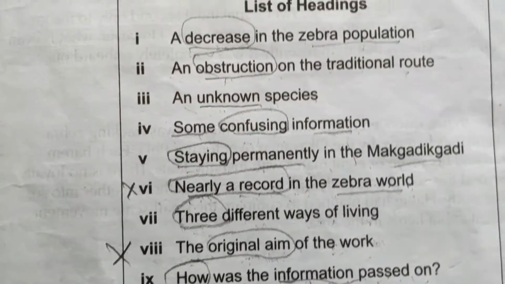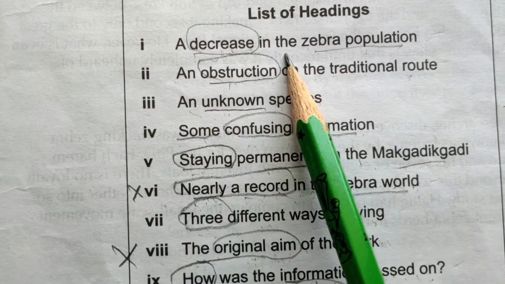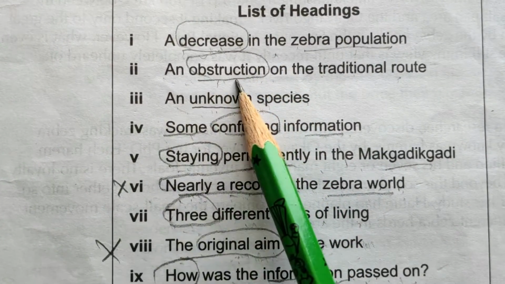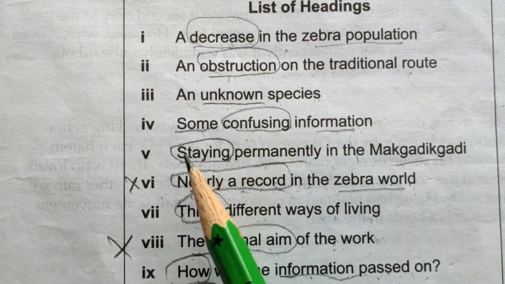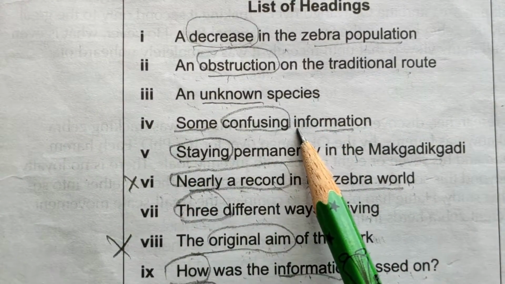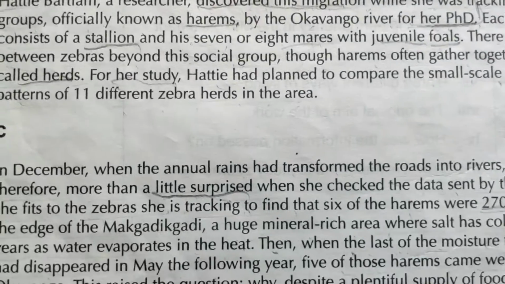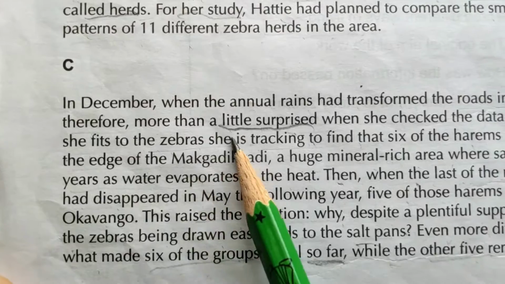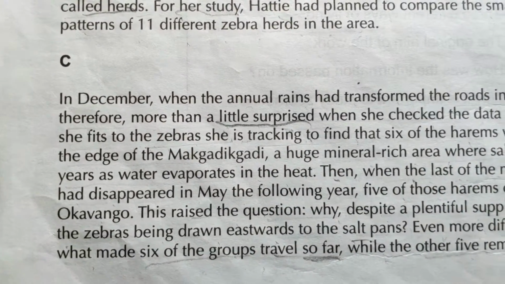Now look at the headings. A decrease in... no, there is nothing about decrease. An abstraction on the traditional route, no. An unknown species, some confusing information, yes, some confusing information. She was a little surprised when she checked the data sent by the radio collars.